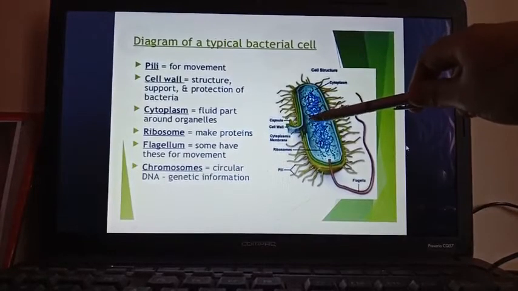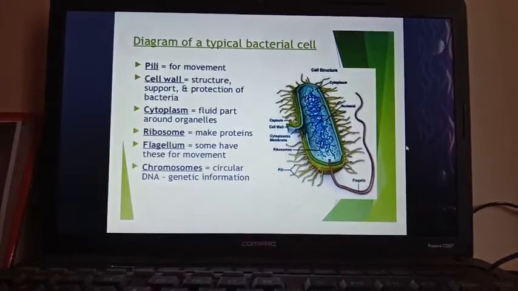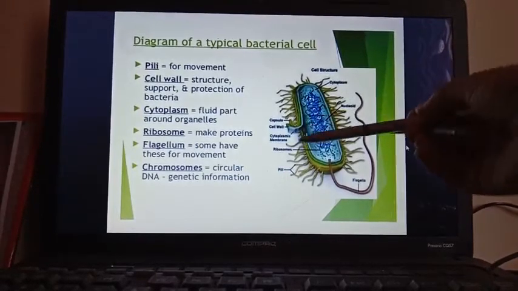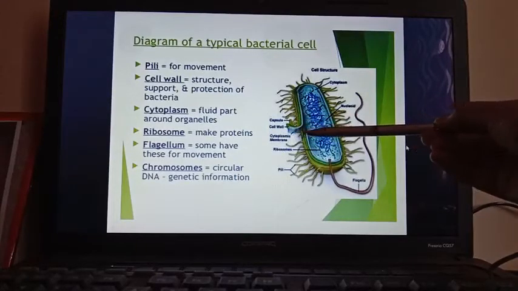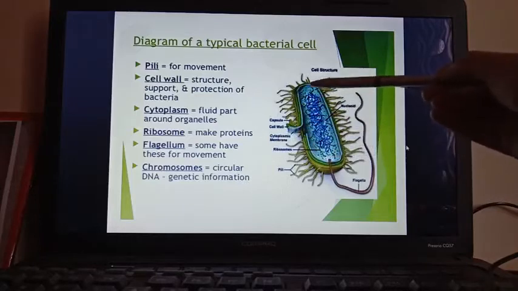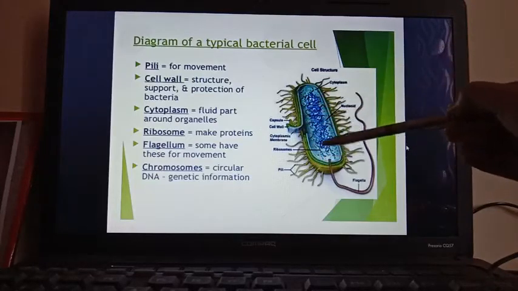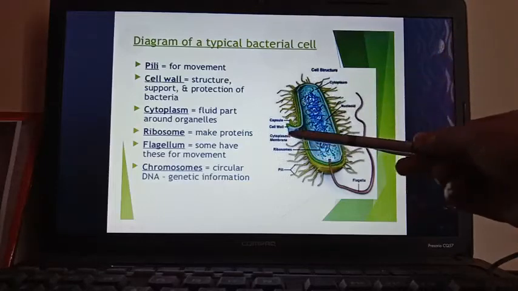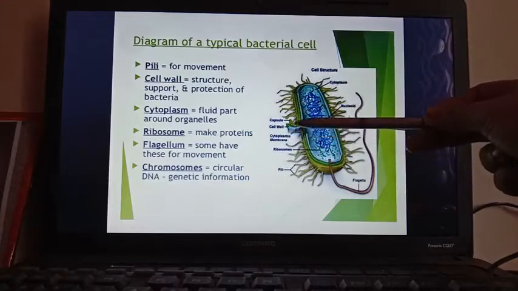Inside the cell wall, obviously you know that there will be the plasma membrane or cell membrane. So three types of coverings are there in the bacterial cell. Covering the cytoplasm, that is the fluid material present inside the cell, the first layer is the cytoplasmic membrane, or cell membrane or plasma membrane, all the same.